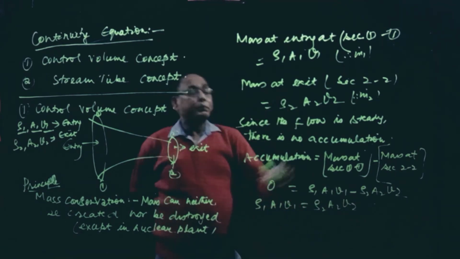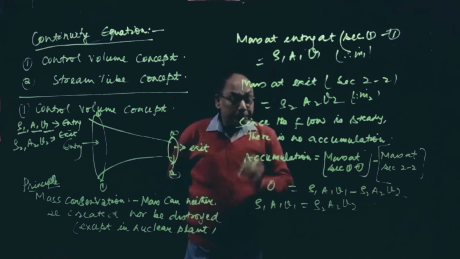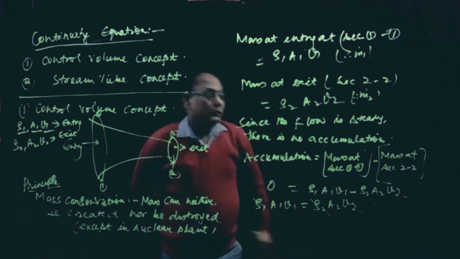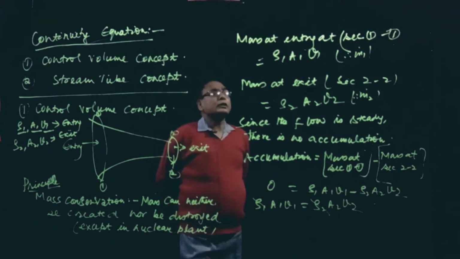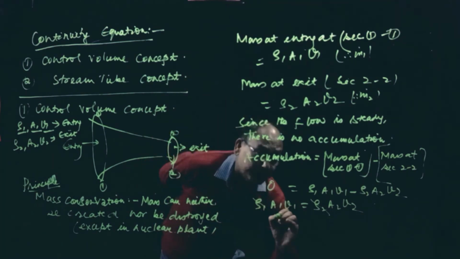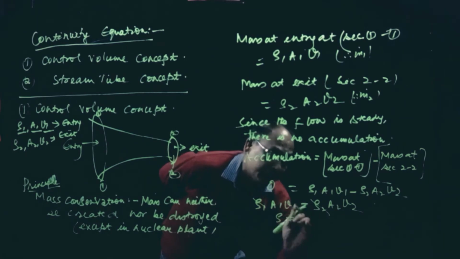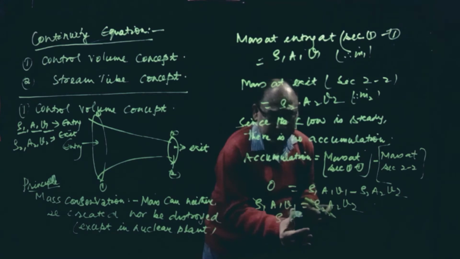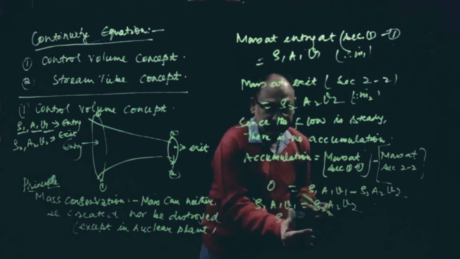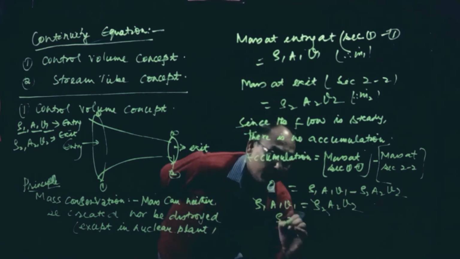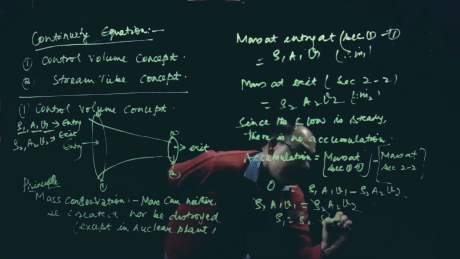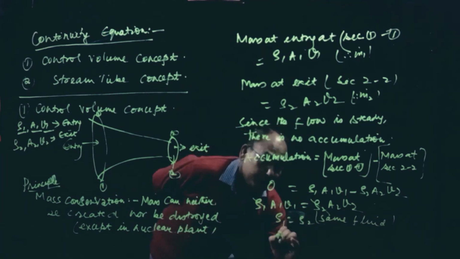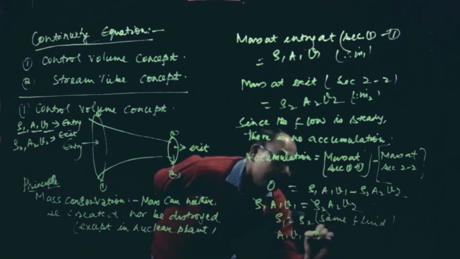Since the same fluid is there, rho 1 is equal to rho 2. The density is constant here. The same fluid is flowing at entry and exit, so rho 1 is equal to rho 2. Now what remains is A1 V1 equal to A2 V2.